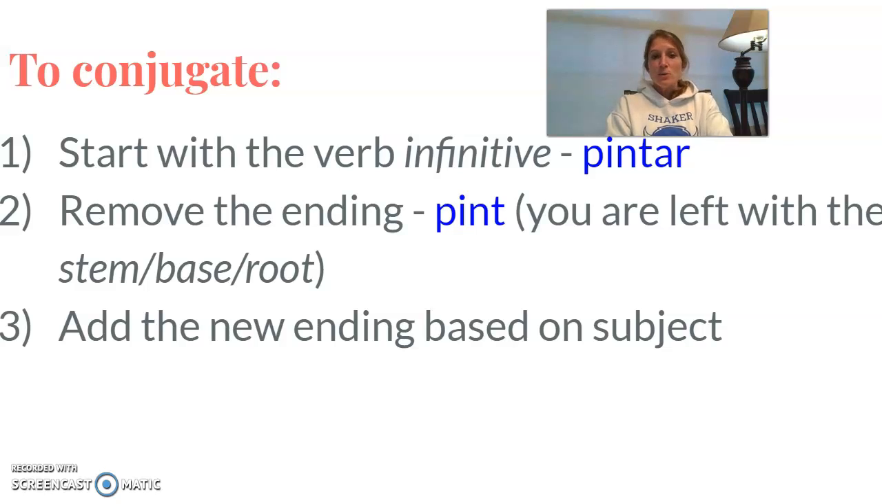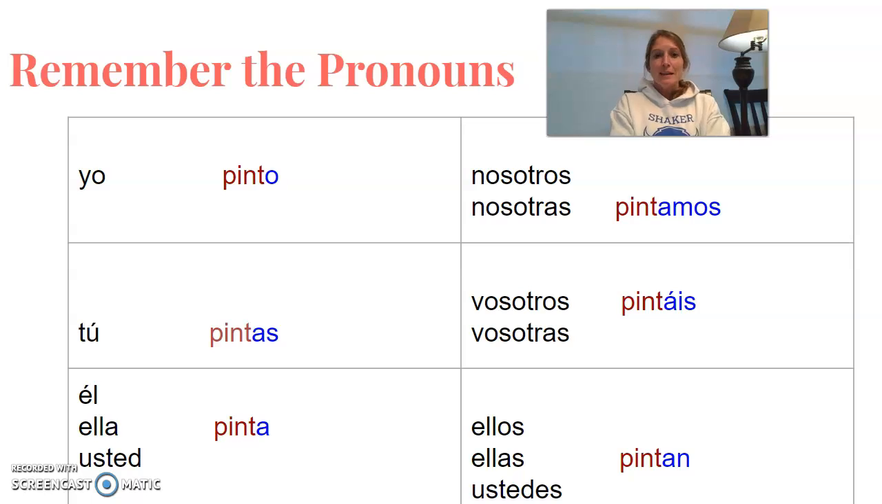The last thing you're going to do is add your new ending based on the subject. So it's going to look like this. Here's the master chart. I have my pronouns in black, my stem or base or root in this dark reddish color, the pint, and then I have the endings in blue.